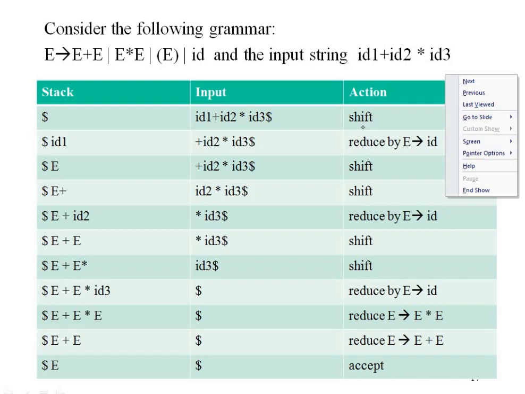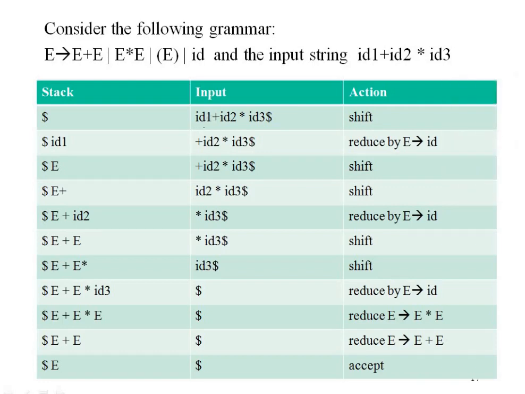Shift operation means that whenever you come across a terminal in the input, you shift it onto the stack.